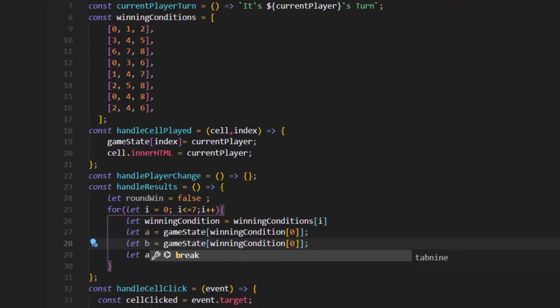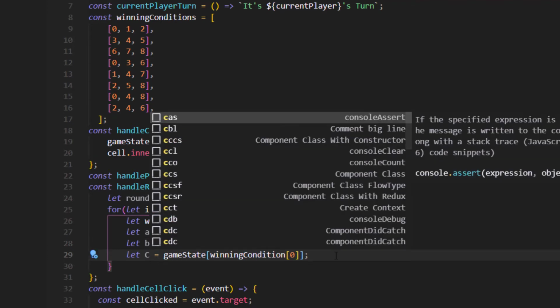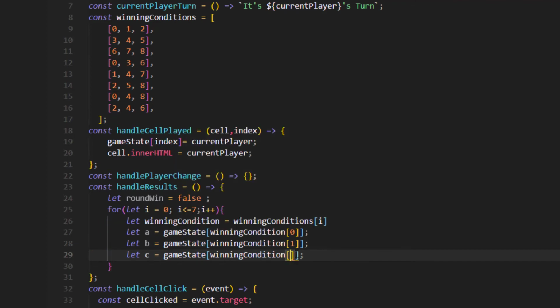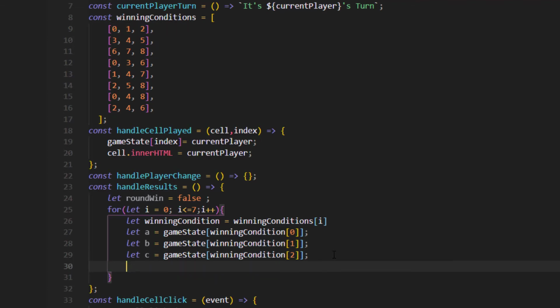I'm gonna change here the name of the variables, sorry. So yeah, because we have only 3 elements in this array, we need to start from 0 to 2. This is a clear thing, I don't need to explain it.